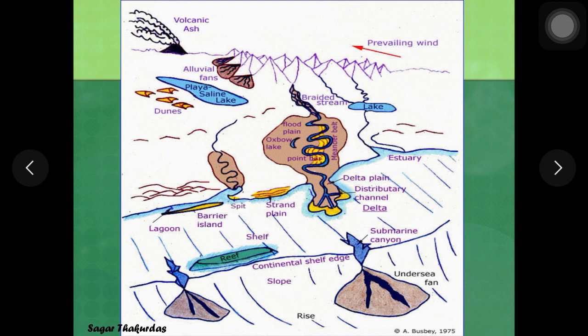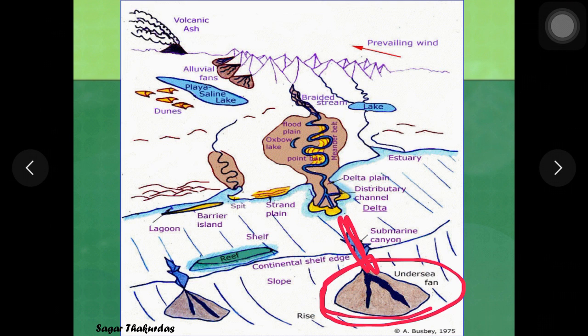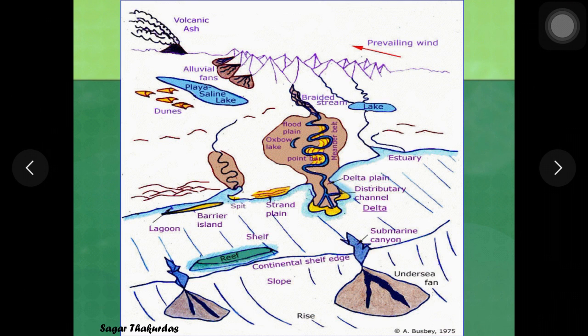In few cases you will find that a similar structure is forming below the sea surface at the base of submarine channels, like you can see here, and in this case it is called as submarine fan. And when a similar structure, a deltaic structure, is formed at the mouth of the river when it enters the standing body of water, either lake or ocean, then it is called as delta. So similar geomorphological feature is called by different names based on its occurrence. It could be called as alluvial fan, fan delta, submarine fan, or delta.